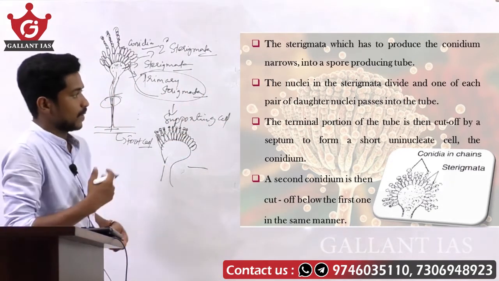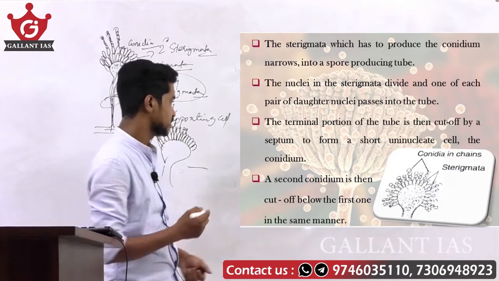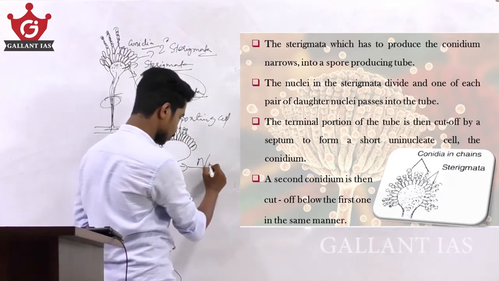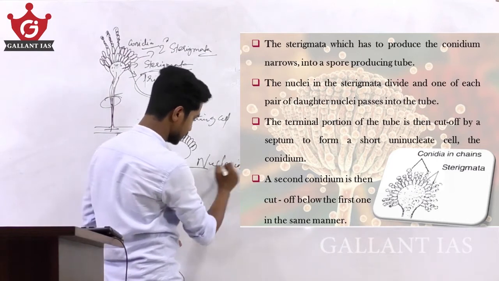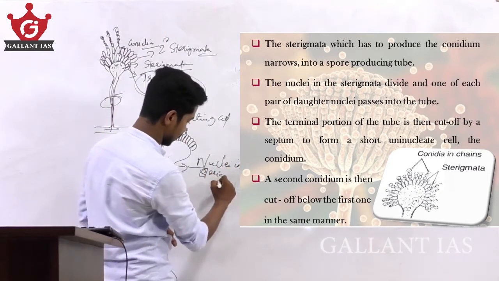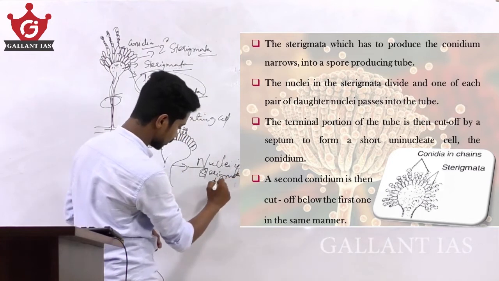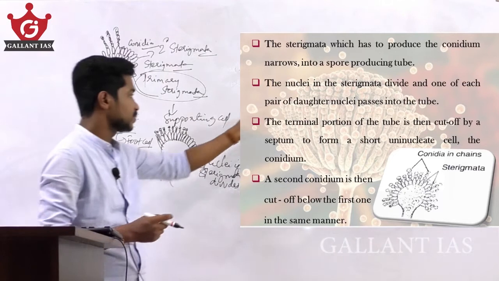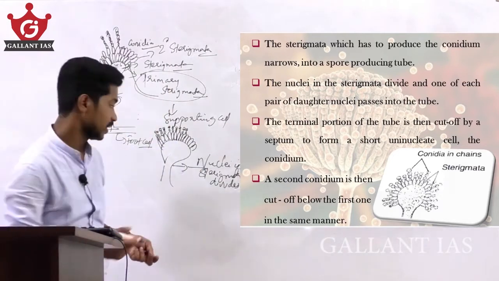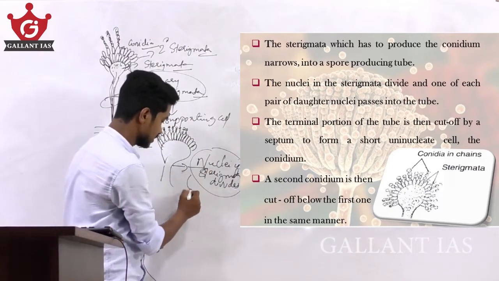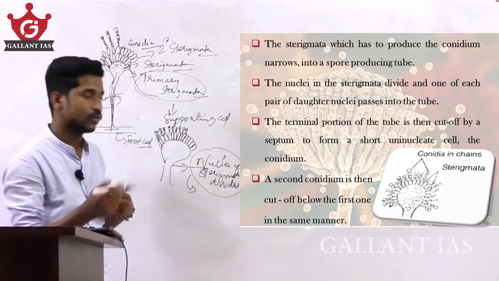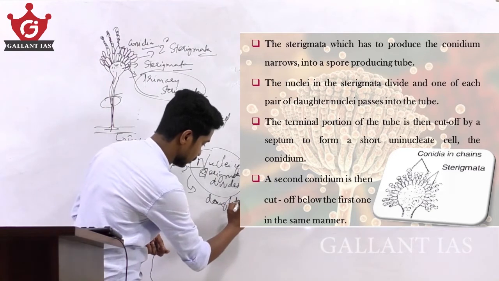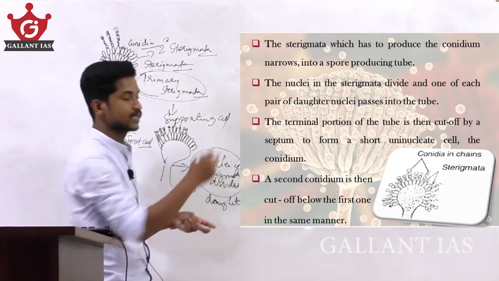The nuclei in the sterigmata divide, and one of each pair of daughter nuclei passes into the tube.